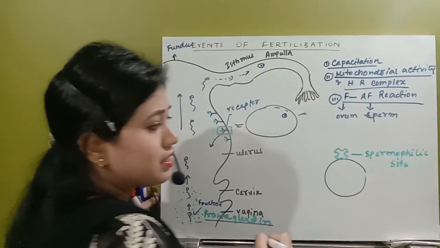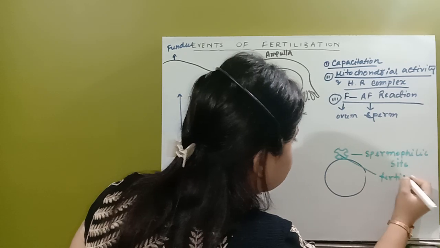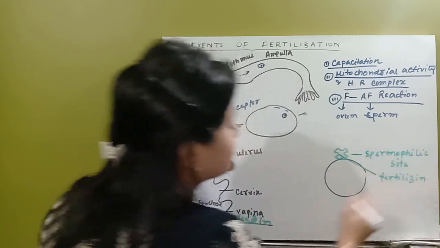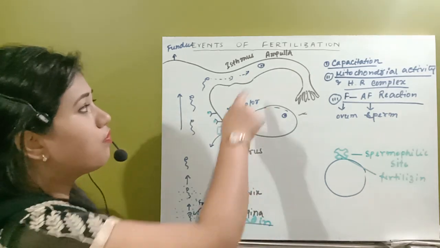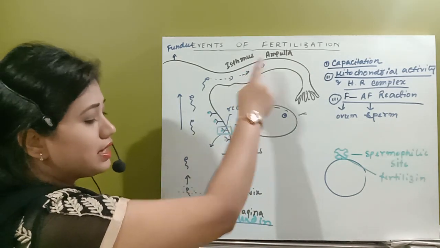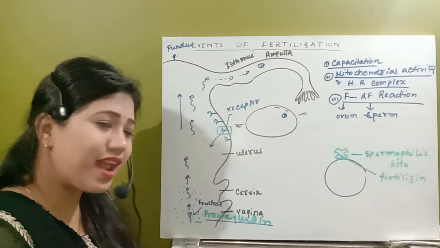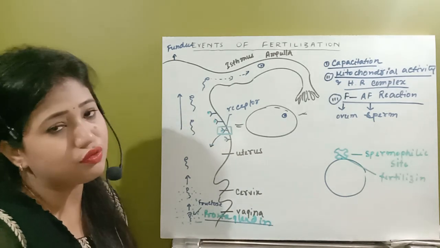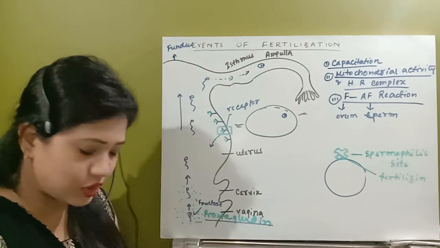So the sperm-philic site is present in fertilizin, a chemical released by the ovum. That chemical has the sperm-philic site that attracts the spermatozoa to reach the site of fertilization, the ampullary-isthmic region.